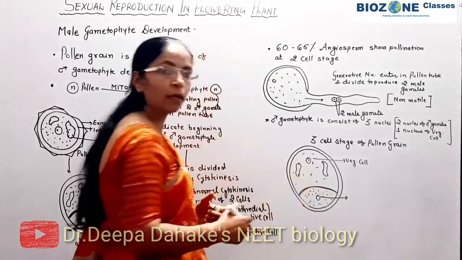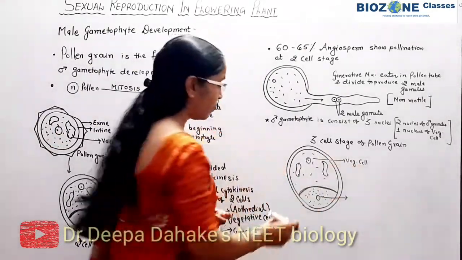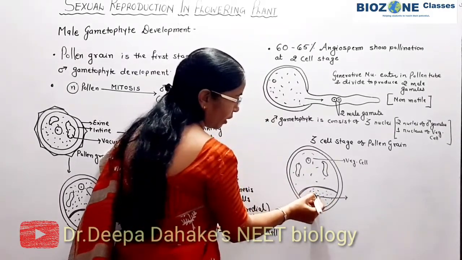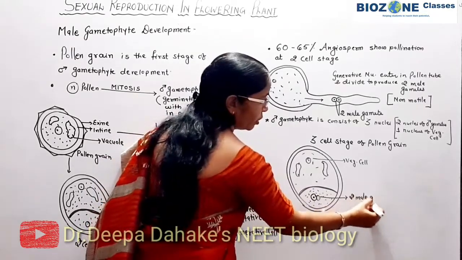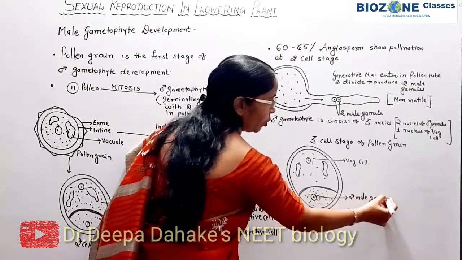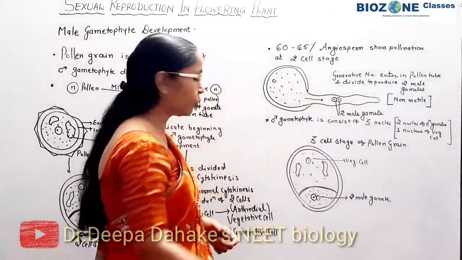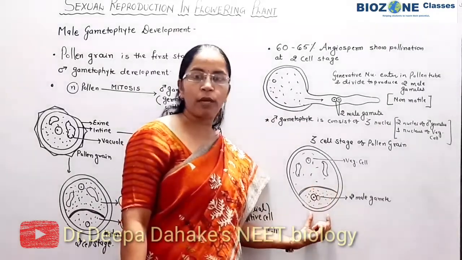Now what is happening? You have already studied the 3 cell stage. What will it mean? This generative cell itself divides inside the pollen grain, and it will form the 2 male gametes. So this is the only difference. In the 2 cell stage, the male gametes are formed inside the pollen tube. Here, the male gametes are formed inside the pollen grain itself.